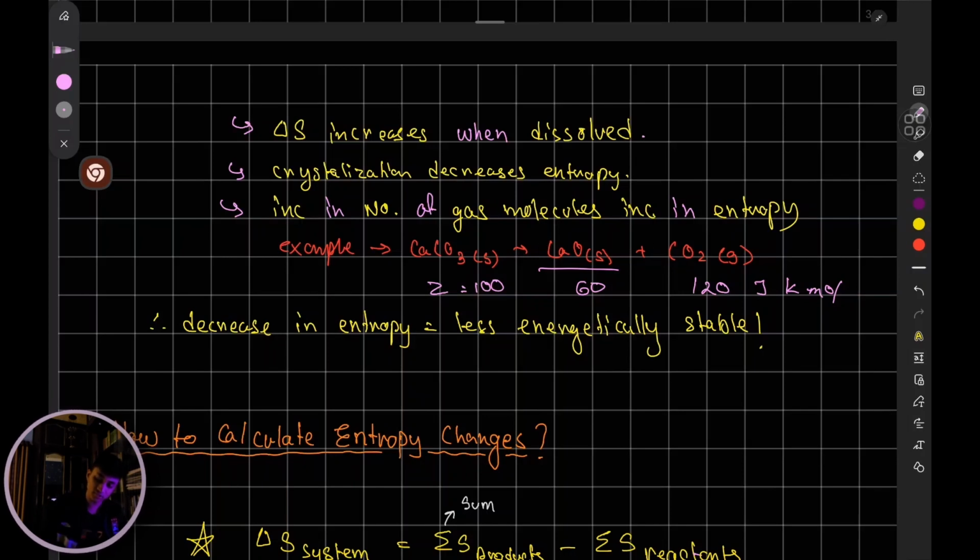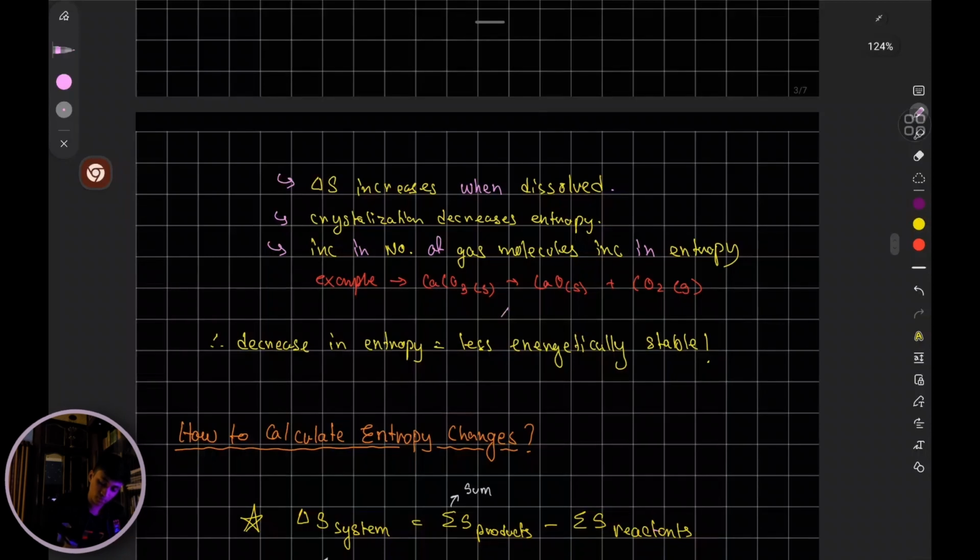So what is the change in entropy in this case? You'll notice the change in entropy in this case is, on this side 100, and on this side, the sum of these two is going to be 180. The change in entropy is 80 joule per Kelvin per mole, right? I don't know the entropy values, of course, so I'm just making it up. But yeah, so in this case, the change in entropy, delta S, would be 80 joule per Kelvin per mole.